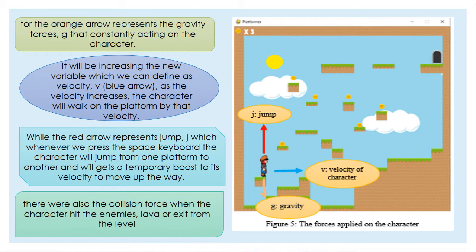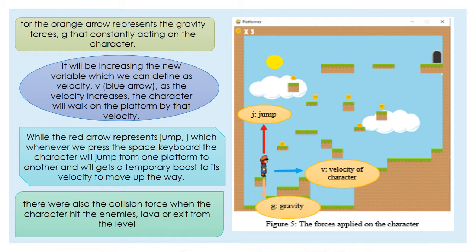Now, this figure shows the forces applied on the character, where the up arrow is the jump velocity, the right arrow is the velocity of the character, and the down arrow is the gravity. So from the figure above, we can observe that the forces applied on the character can be determined. The orange arrow represents the gravity force, G, that is constantly acting on the character.